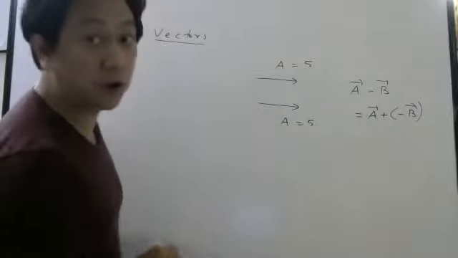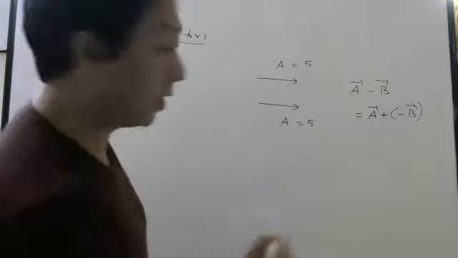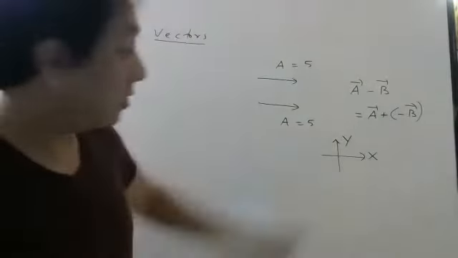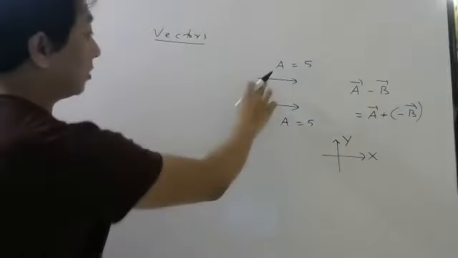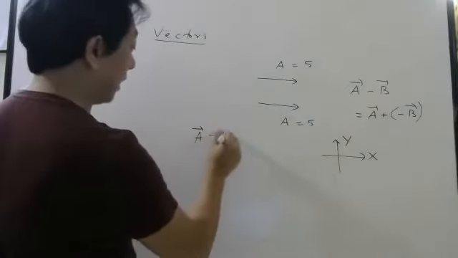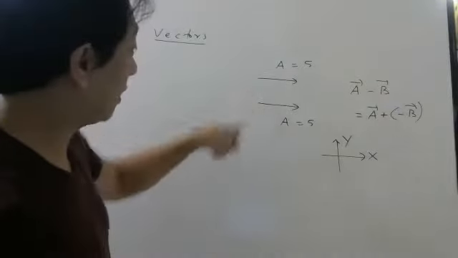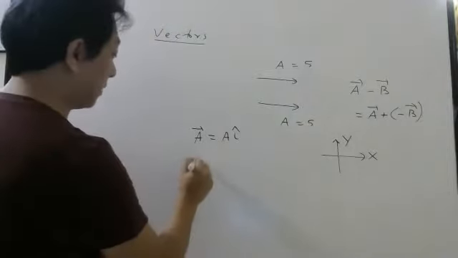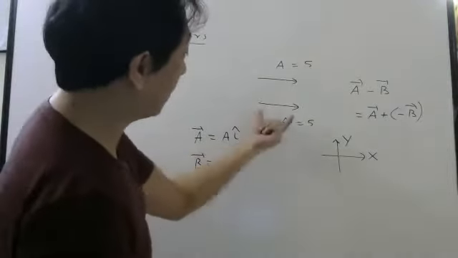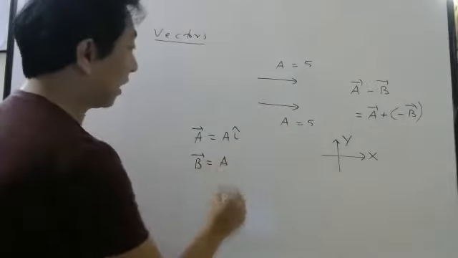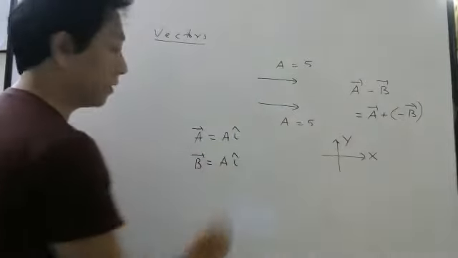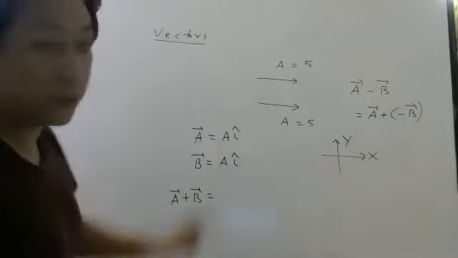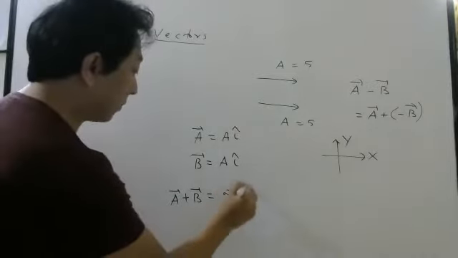So suppose you take components. Now whenever you write in components, you have to mention where your x-axis and y-axis are. So say this is the x-axis, this is the y-axis. Now this vector will be what? A I cap, because it is parallel to the x-axis, right? And this vector, if I say B bar, what will it be? Its magnitude is also A only, so I can write A. Direction is I cap only, so I cap. So now if they want the sum of these two, it will be A I cap plus A I cap, 2A I cap. This is the sum.